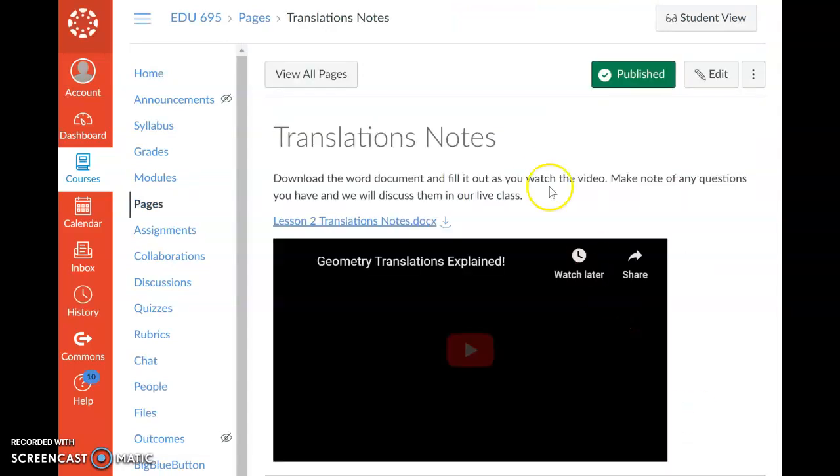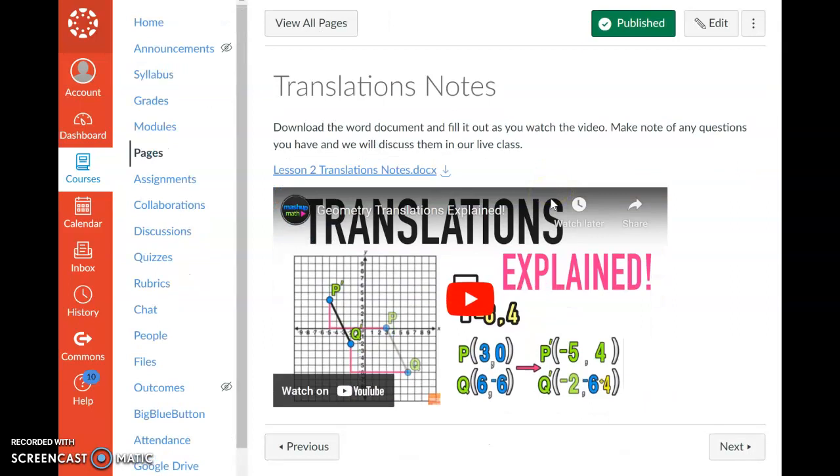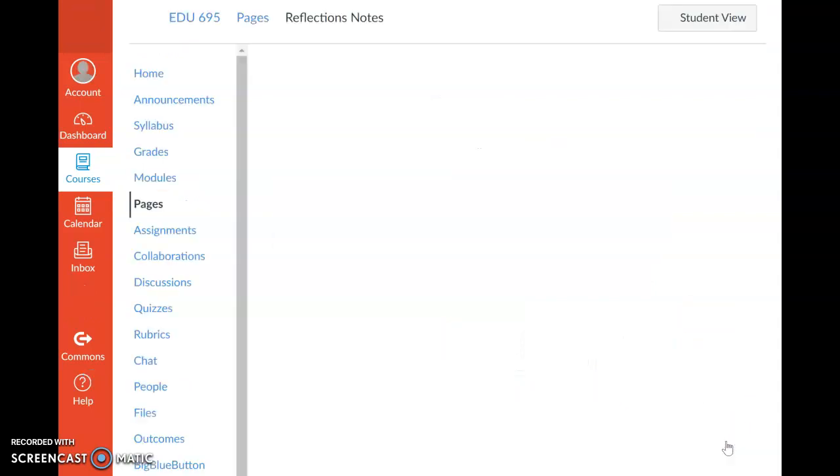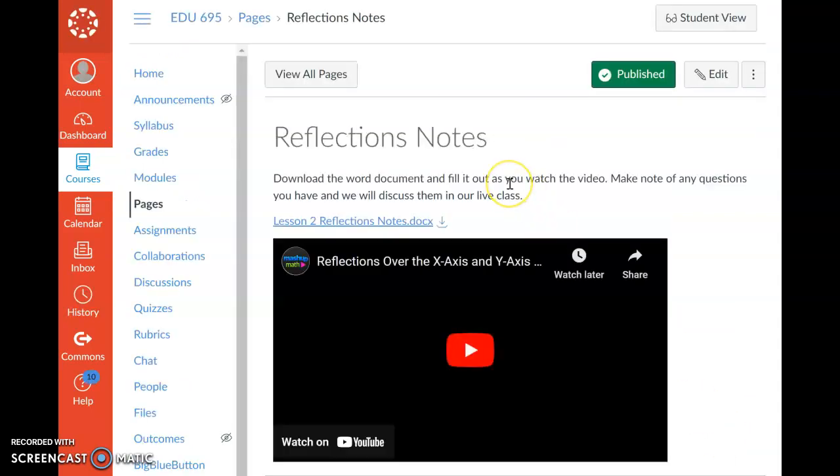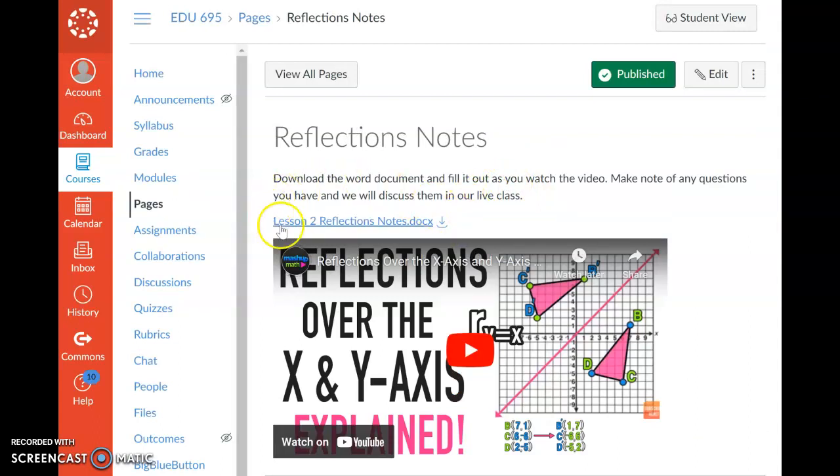they will be taken to the translation notes. We have a Word document that is guided notes here for them. We also have a YouTube video that explains translations, explains the rules, and goes over examples. When we click next, it will go to the reflections notes. Once again, we have a Word document that they can download for guided notes, and then a video to watch that will go over the rules and explanations and definitions.